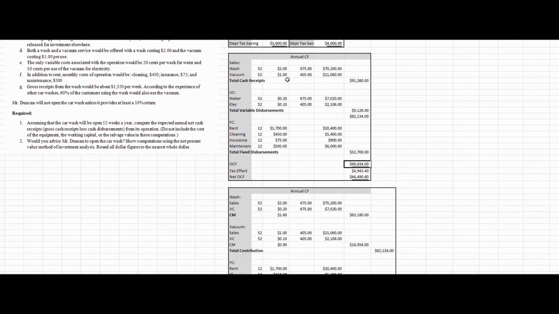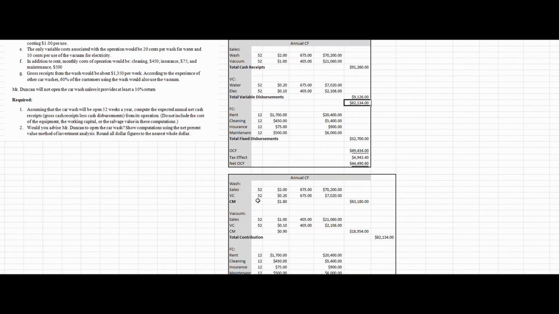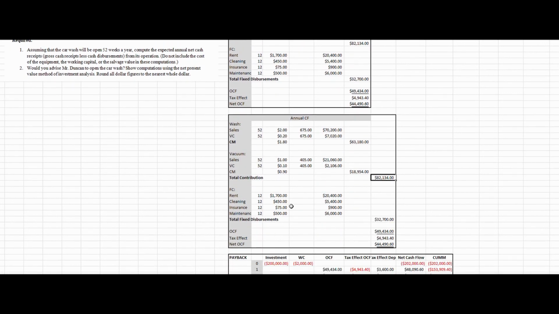And again, I can do this one of two ways. I can either do it in terms of total receipts, total variable disbursements, calculate my total contribution margin, then subtract out my fixed costs, or I could do it by each service by calculating the individual contribution margin. Which method is better? I myself would probably prefer this method because this gives me more insight into how valuable each one of these services are, how much they impact my overall contribution, my overall profitability.